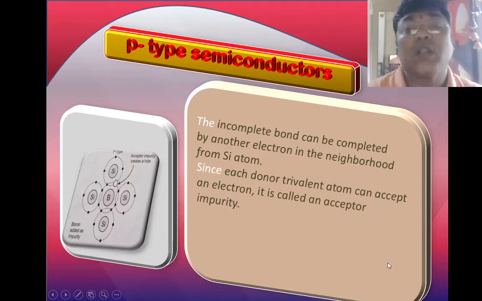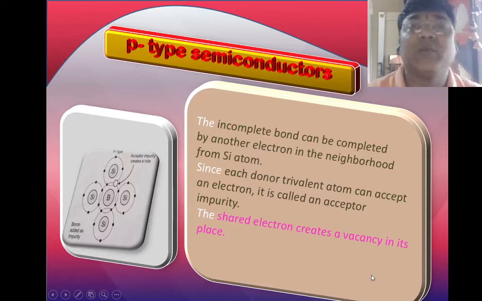Since each trivalent atom can accept an electron, it is called an acceptor impurity. It accepts the electron because that place is empty, so that empty place takes the electron from the neighboring atom. That's why it is called an acceptor impurity.